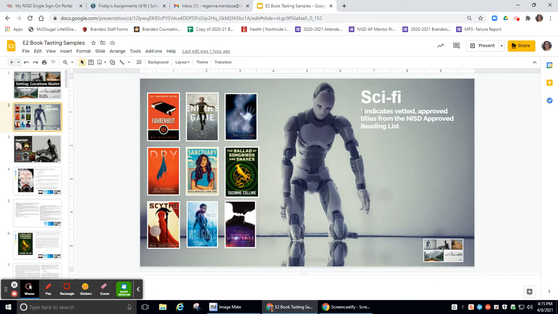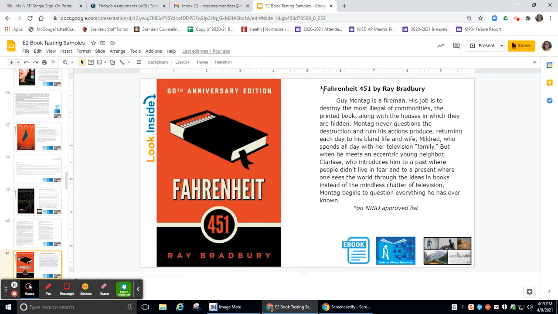These little asterisks, anytime you see a little star, that means it's on the Northside approved list. So if there's something that you're not comfortable with, then don't choose it. But anything that has a star, like Fahrenheit 451, has a star on it up here in the title, and that is something that is on the Northside approved list, and you can see it here. So if you guys ever have any concerns about any of the titles that are on here, don't choose anything that you're not comfortable with, obviously.